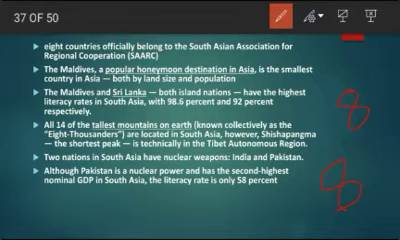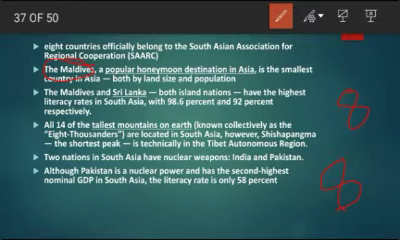Okay. And the Maldives is the smallest country in Asia. Whereas what is the largest country in Asia? Russia. And what is the most populous country in Asia? That is China, right? And the Maldives and Sri Lanka, both island nations, have the highest literacy rates in South Asia, with 98.6% and 92% respectively.